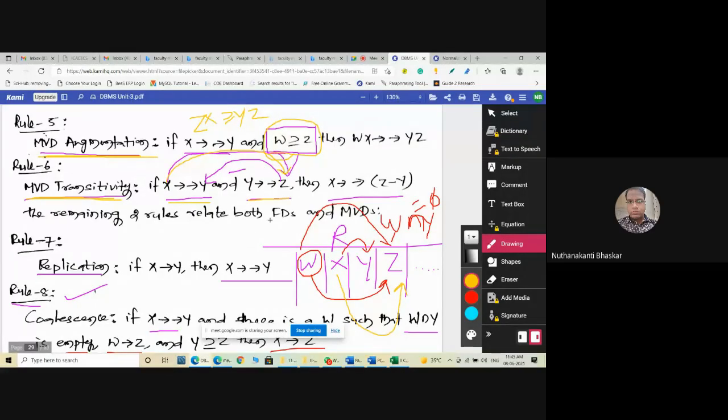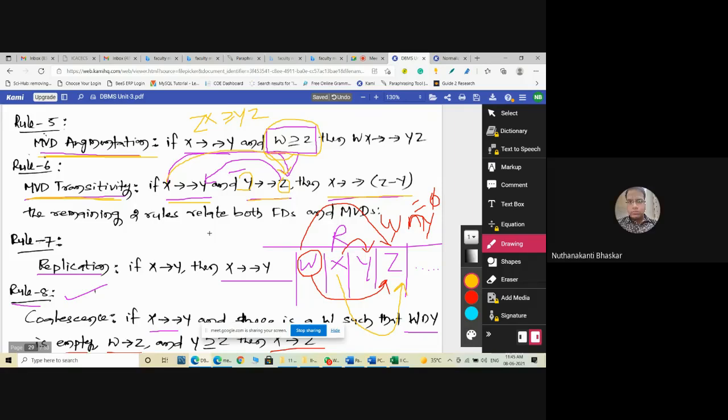But here it is a multi-valued functional dependency, that's why X multi-determines Z minus Y. So this is the MVD, multi-valued functional dependency, transitivity rule. Clear?